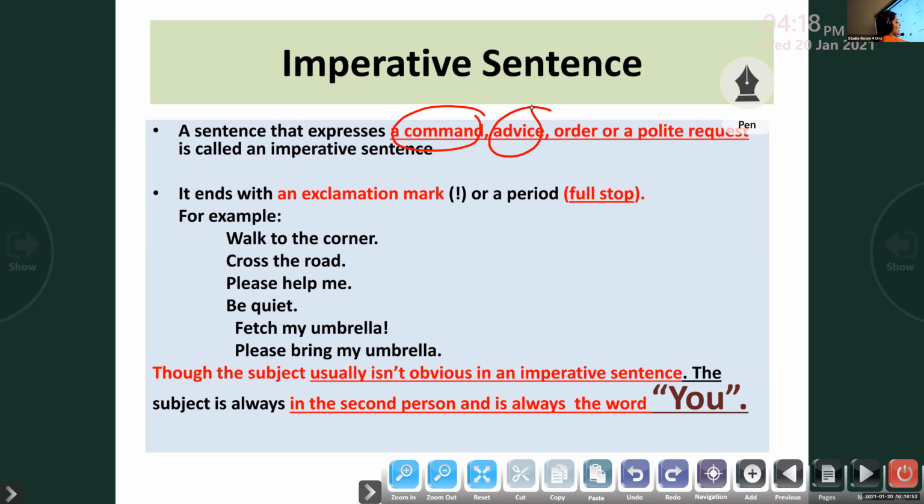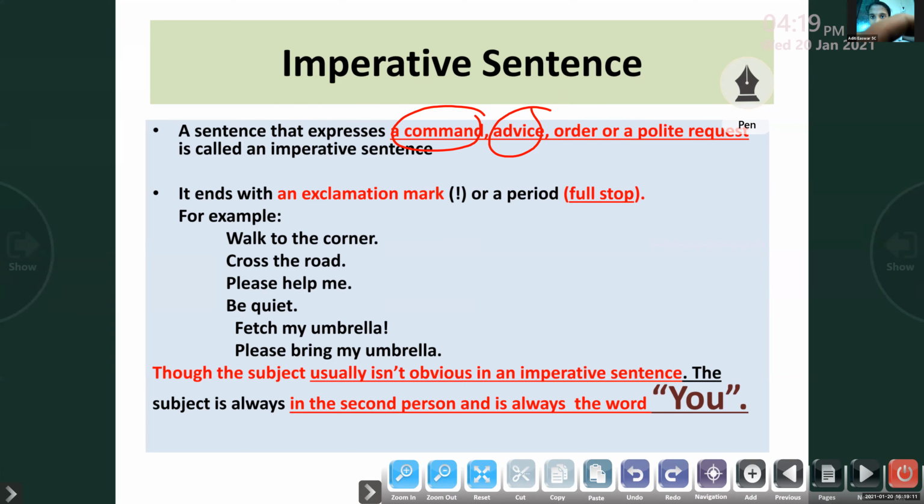Don't be possessive, right? Be positive. So actually, it can be an advice. It can be an order. It can be a polite request. So we are using imperatives to give command, advice, order, and polite request. Such sentences are called imperative sentences in English.